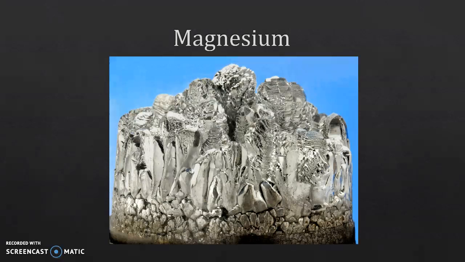But there are exceptions called isotopes, which is the same element, but it differs in the number of neutrons. So it changes the atomic weight without changing the atom. In magnesium's case, there are 3 stable isotopes: magnesium with an atomic weight of 24, magnesium with an atomic weight of 25, and magnesium with an atomic weight of 26.